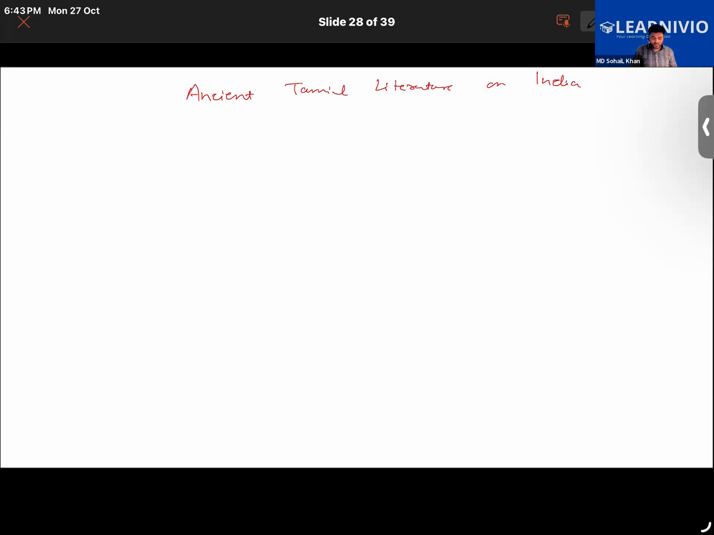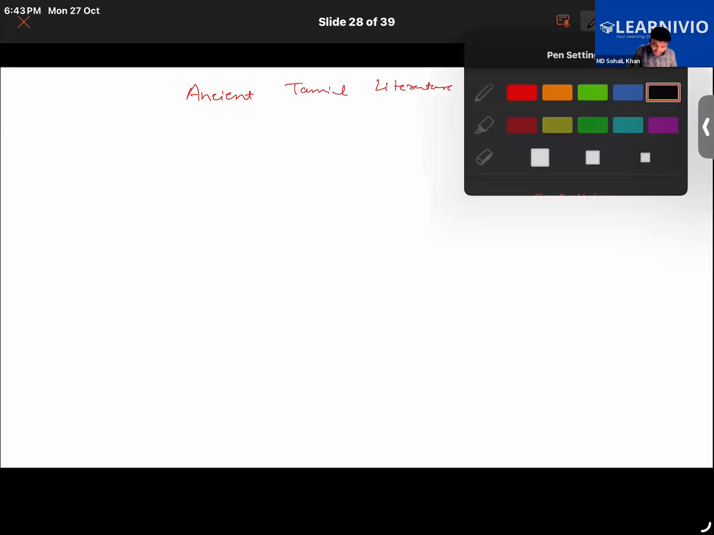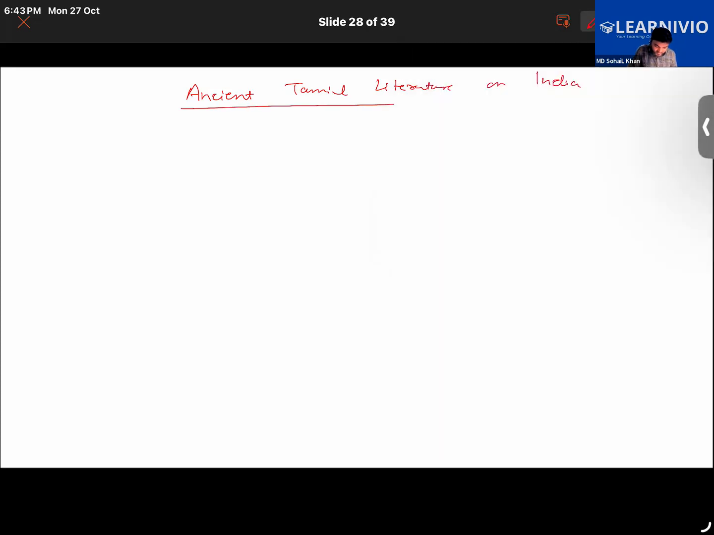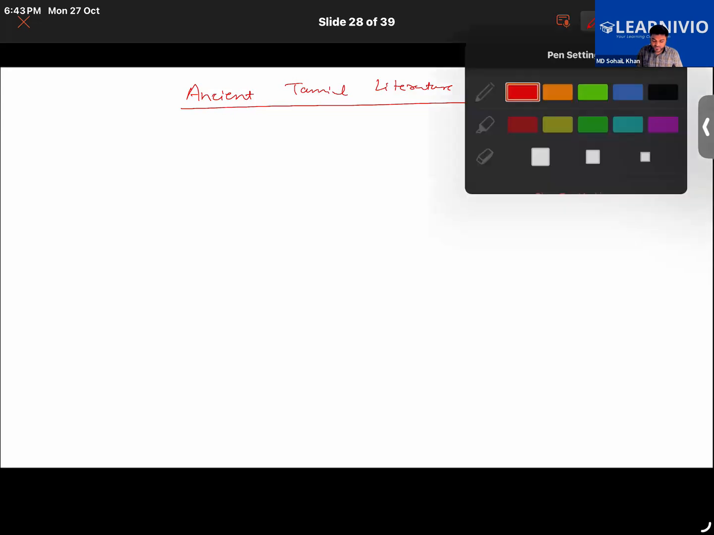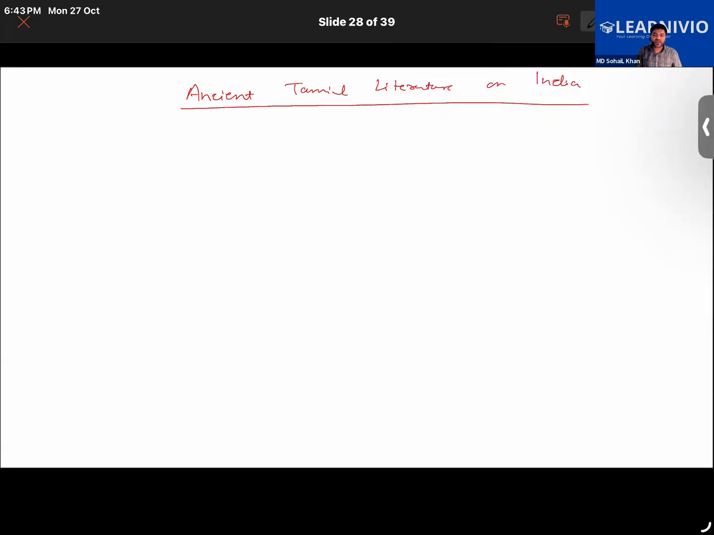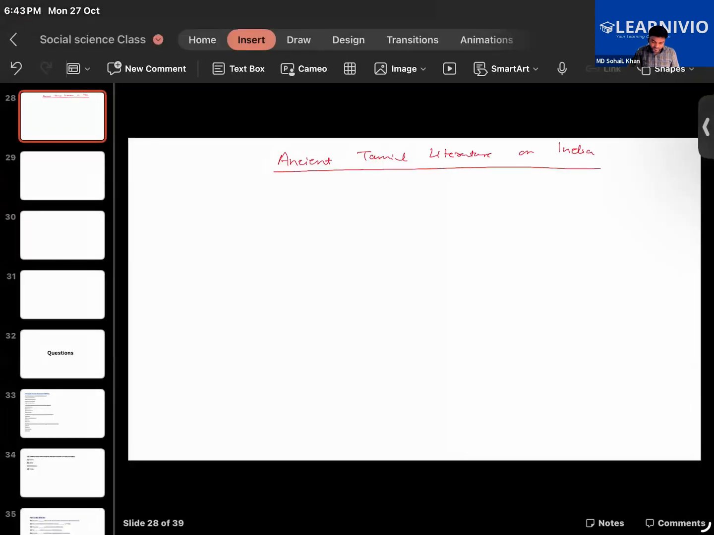Talking about ancient Tamil literature on India. In many popular ancient Tamil literatures that were written roughly 2,000 years ago, they provide very important information about our country. There was one famous Tamil poem that describes India as a land stretching from Cape Comorin, now Kanyakumari, in the south, to the Himalayas in the north.